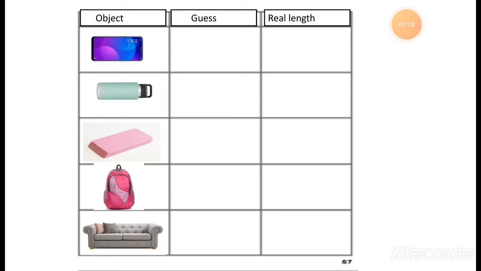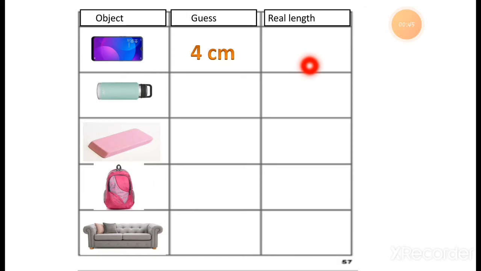So let's start today's topic. In the previous lecture I told you that you have to complete this by yourself as homework, right? So this is the object and you have to guess the length of this object, and then measure the length of this object. Here you can see this is the mobile phone, right? And the approximate length of this mobile phone is 4 centimeters.